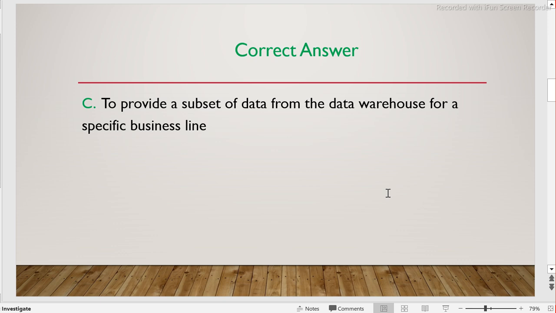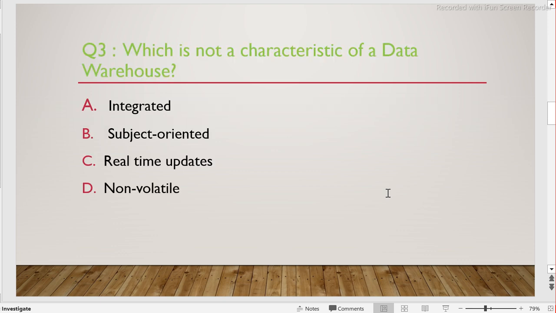Okay, let's go to the next question. The next question is, which is not a characteristic of a data warehouse? Option A, integrated. Option B, subject oriented. Option C, real time updates. Option D, non volatile. So what do you think? You can take a pause.